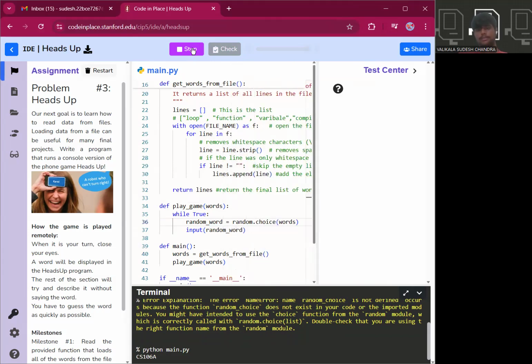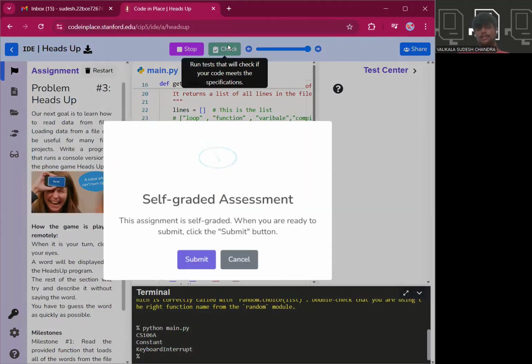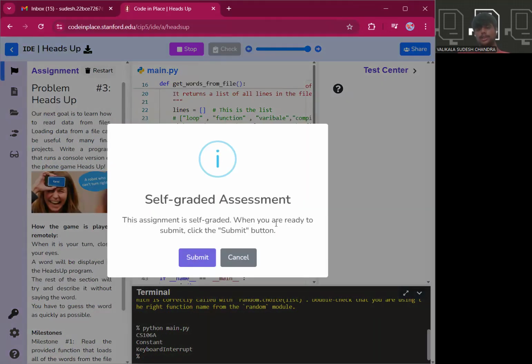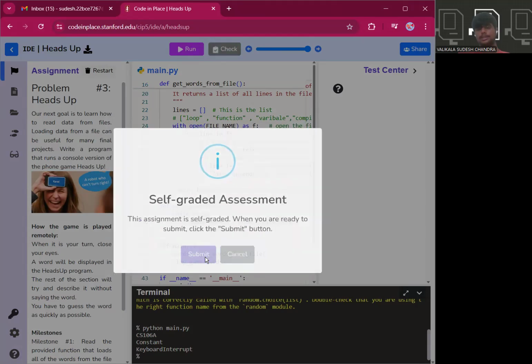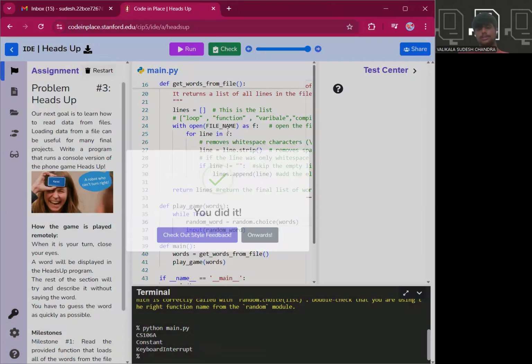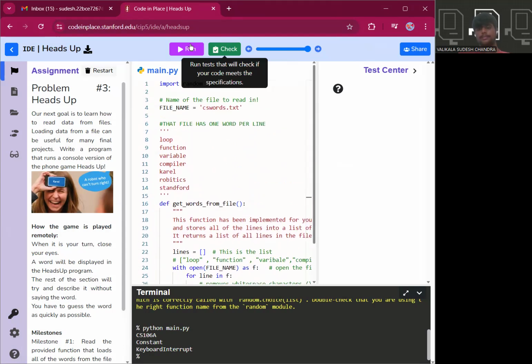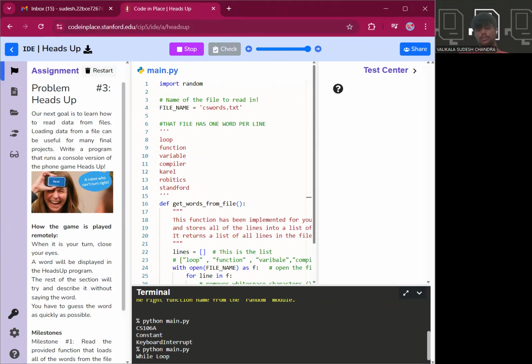Take some random word, and now with the help of this we have to describe the same thing. Yes, this code is gotten. Once again we try to run this while loop. See, we got something while loop. These are the different words which we are getting from the .text file, that is cswords.txt file. We are getting different words.